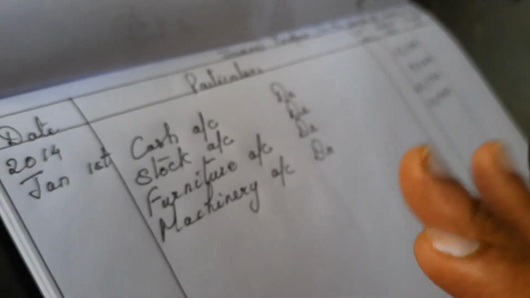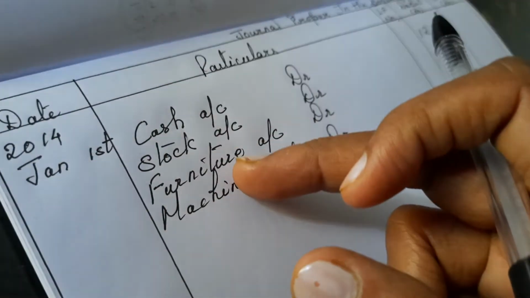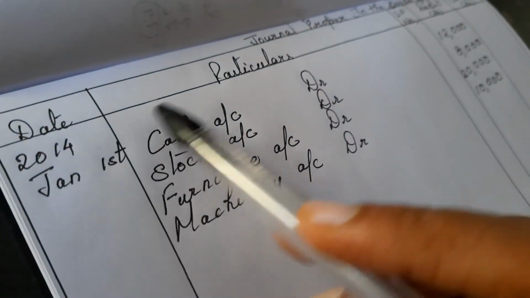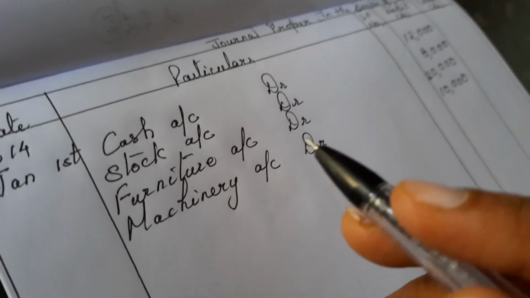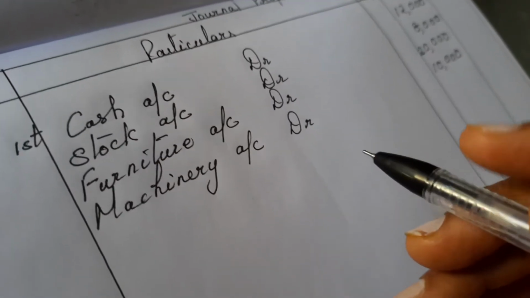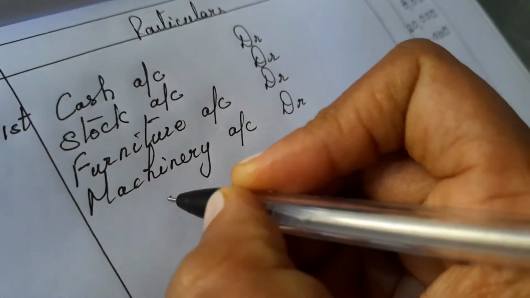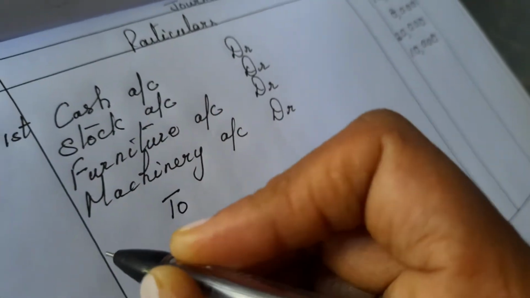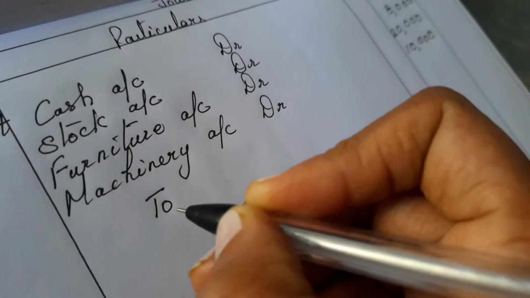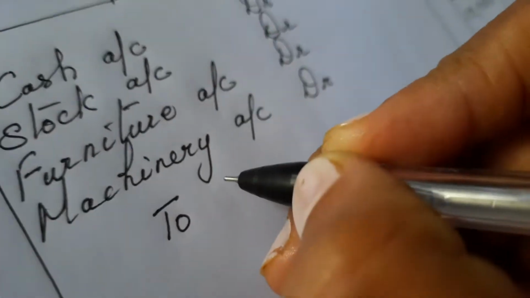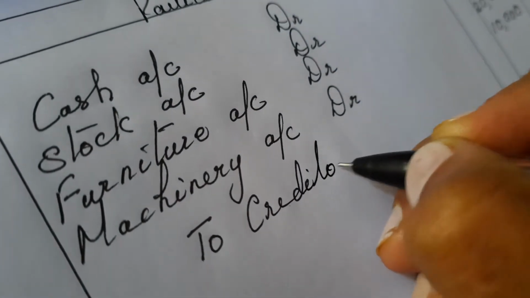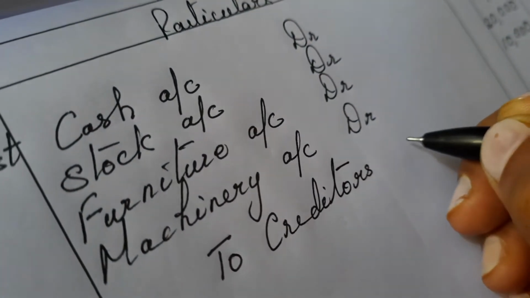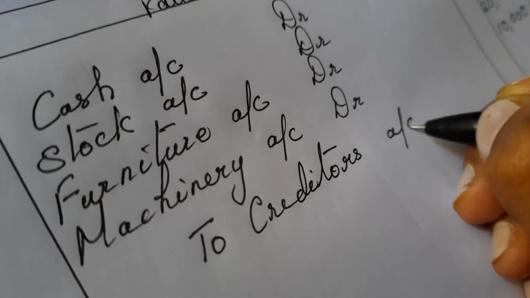So in Journal Proper, this is how you'll show the assets, dear students. You'll just put it in the particulars column. But when you show a liability, to show that it is a liability, we start with the word "To". Initially you will have to leave a space, then you'll put the word To. We were given creditors account.